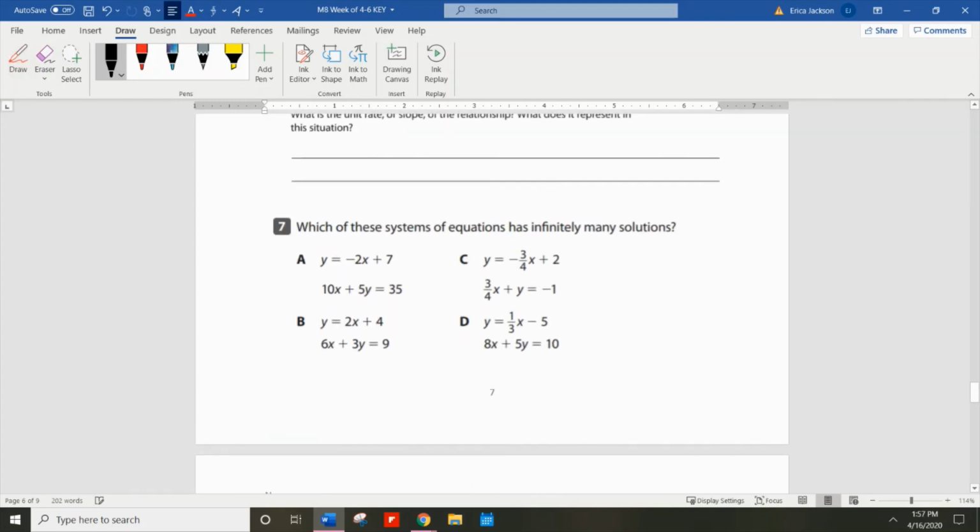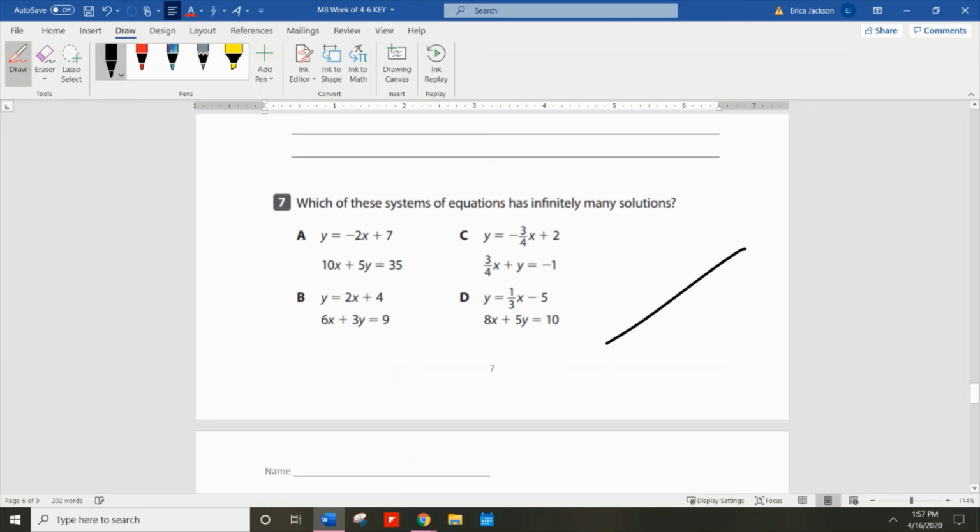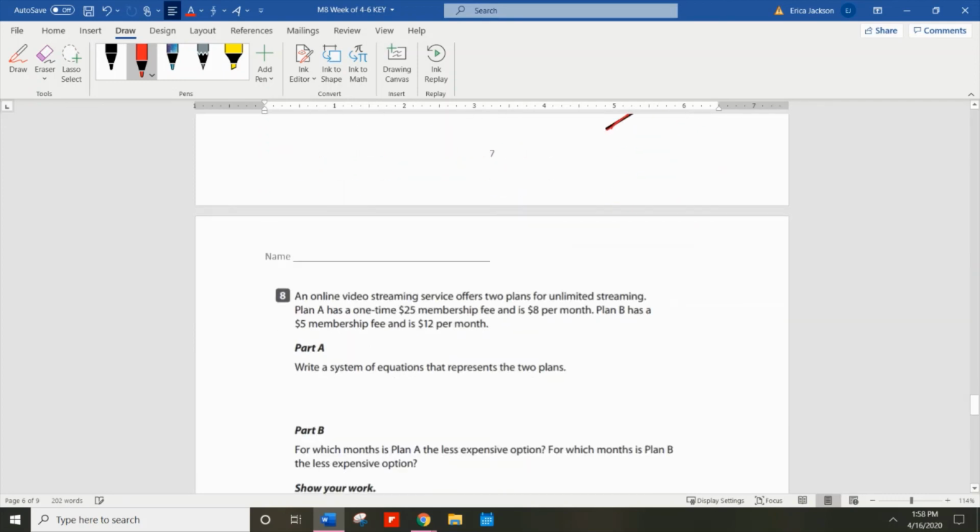Again, this is talking about infinitely many solutions, which means if they're infinite, that means they are literally the same line. So here's, I'm graphing one line, then I graph the next line and I realize, oh, that's the same thing. So that means they would be the same exact equation. But if you need to figure out which equation is going to be exactly the same in number 7, you might have to move some things around and do some solving.